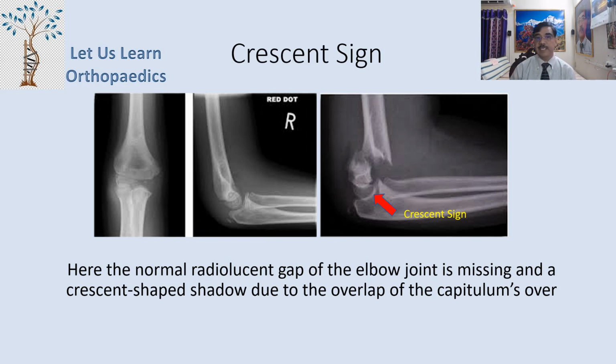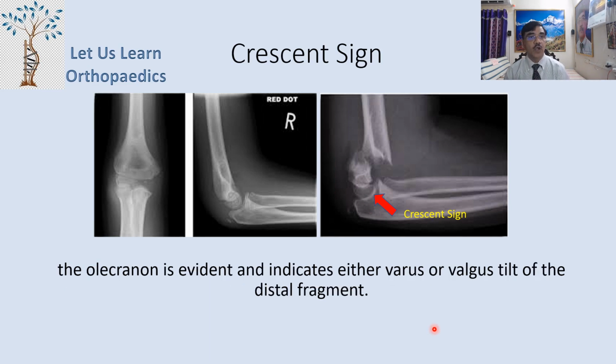Coming to the crescent sign. Now here normally the radiolucent gap appears. Can you see the radiolucent gap here, of the elbow joint? In case of fractures, it is missing, and now you can see a crescent here. Can you see? The crescent shaped shadow due to the overlap of the capitulum over the olecranon is evident, and it indicates either the varus or valgus tilt of the distal fragment.